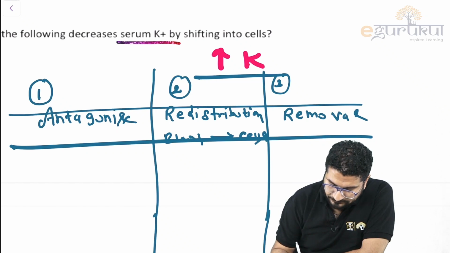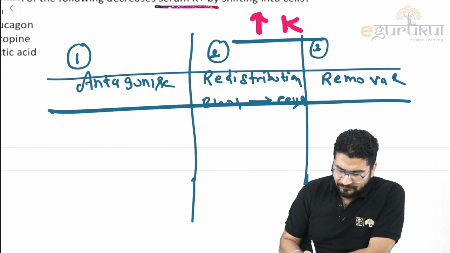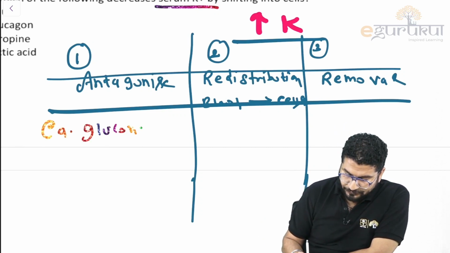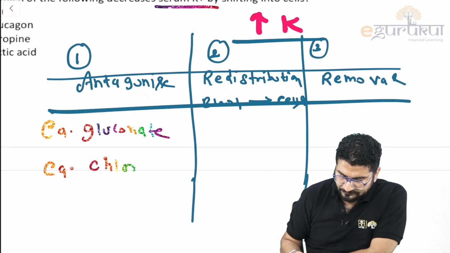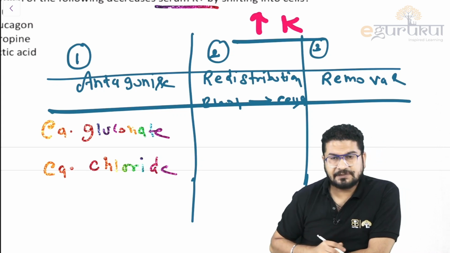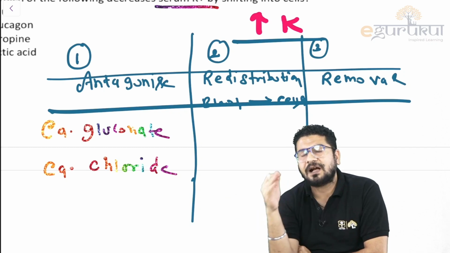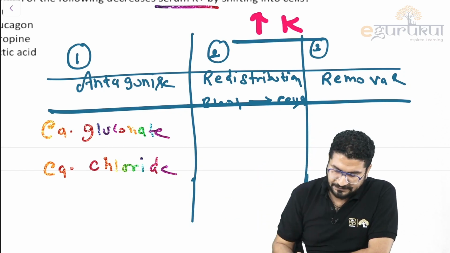Simple. Now understand this. As an antagonist of potassium, we can use calcium gluconate. If it is not available, we can also go for calcium chloride. Don't mark the answer calcium carbonate. Calcium carbonate is your normal calcium tablet that is given in chronic hypocalcemia. Calcium gluconate or calcium chloride. If I ask you the DOC for hyperkalemia, it will be calcium gluconate.